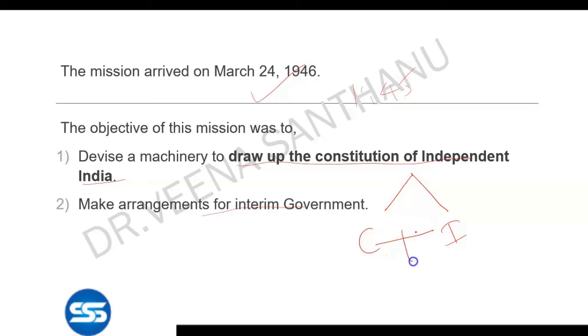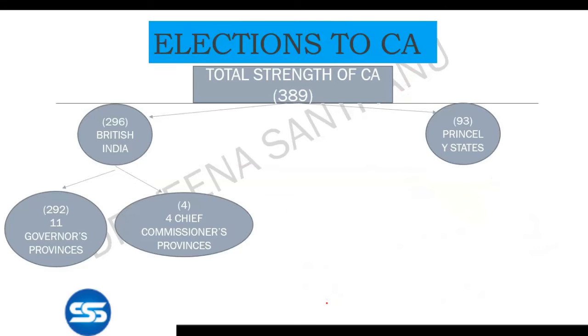So for both these things, a single election was held in July-August. Cabinet mission arrived, July-August election was held, and some members were elected for Constituent Assembly, and from the elected members, some were selected for interim government. So elections to Constituent Assembly, the strength you have to study. Total strength of Constituent Assembly was 389. This 389 includes 296 from British India and 93 from princely states. In this 296 British India, 292 belongs to 11 governors provinces and 4 belongs to 4 chief commissioners provinces.